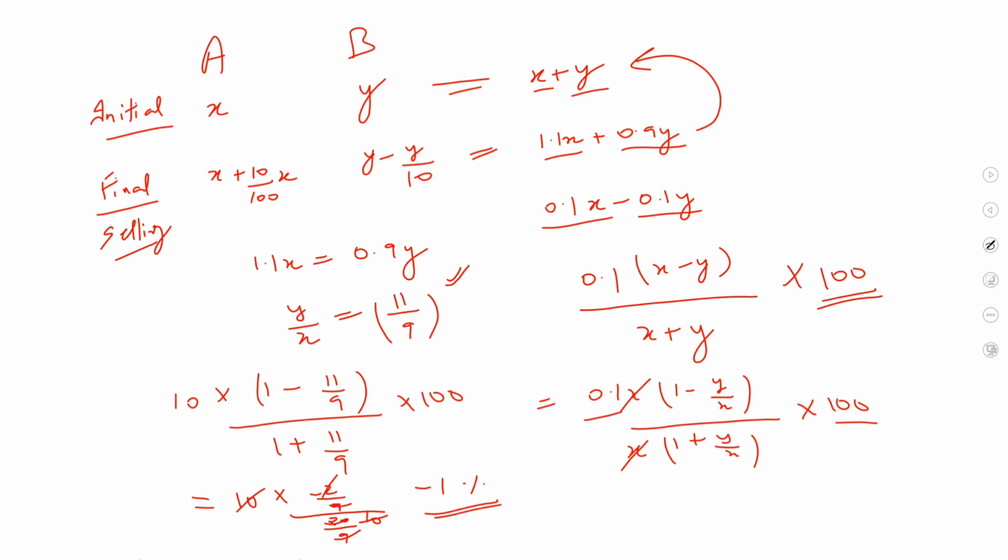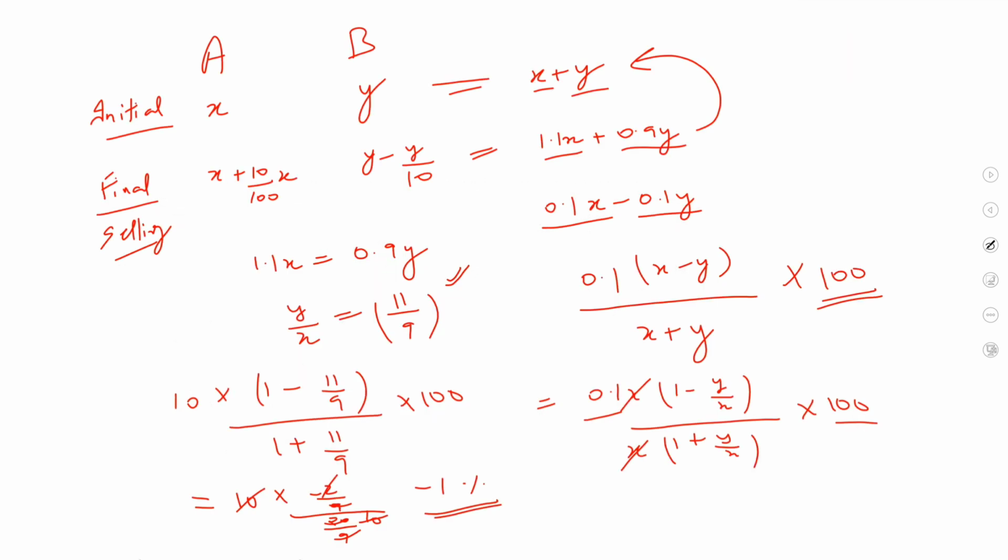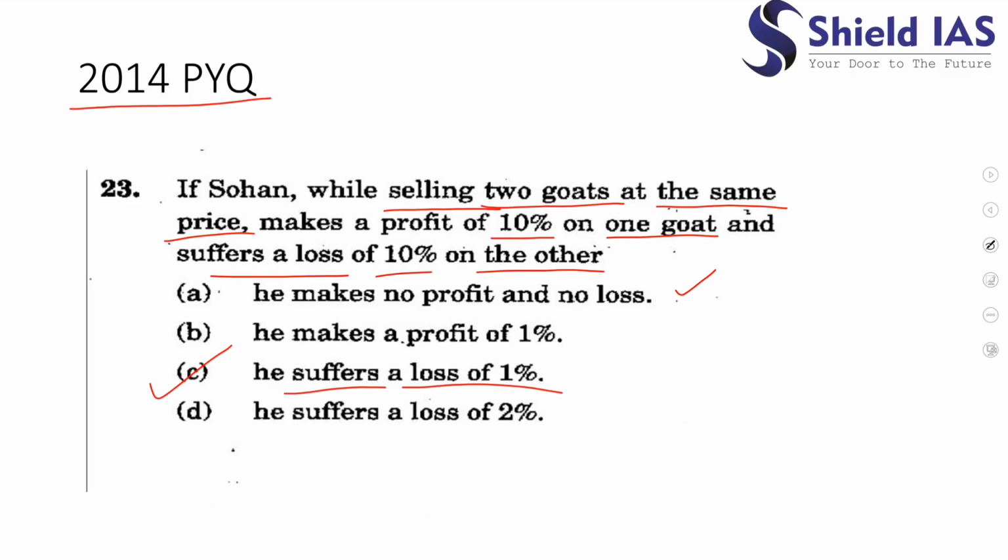Here minus signifies that Sohan is getting a loss of 1%. Yes. So the correct answer to this question would be C, that Sohan will suffer a loss of 1%. However, as you can clearly see, this method has a lot of calculation. And wherever there is a lot of calculation, there are a lot of chances of error that you can commit. Okay.